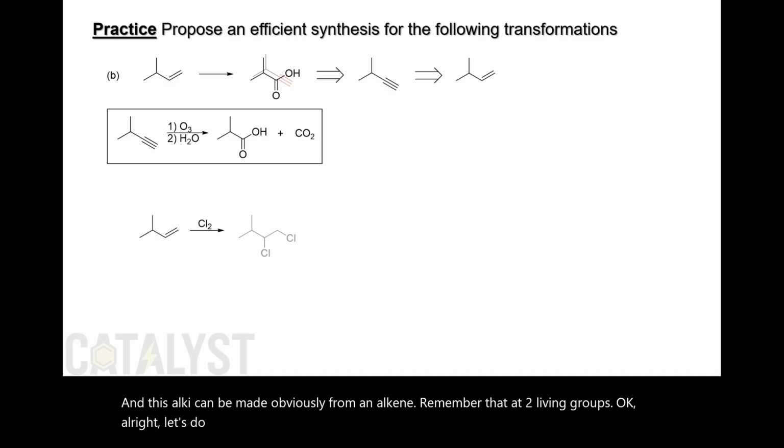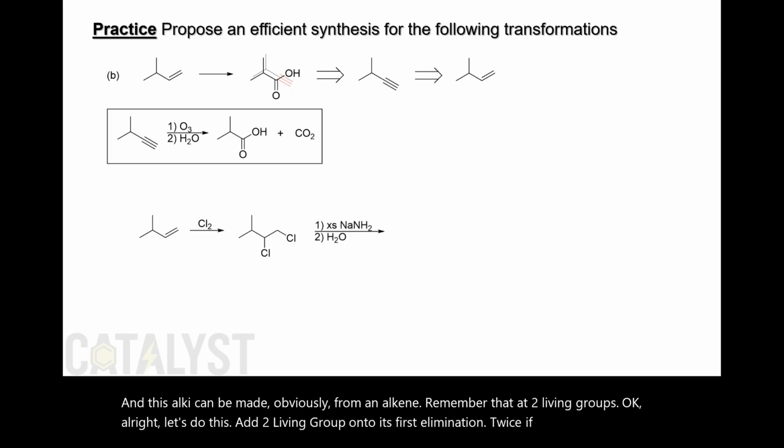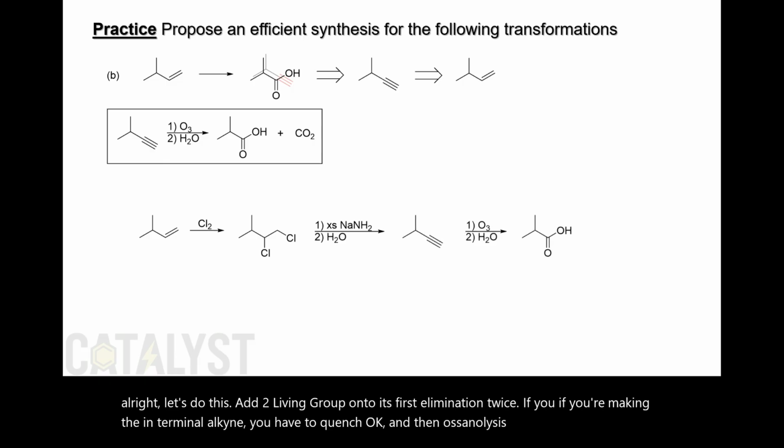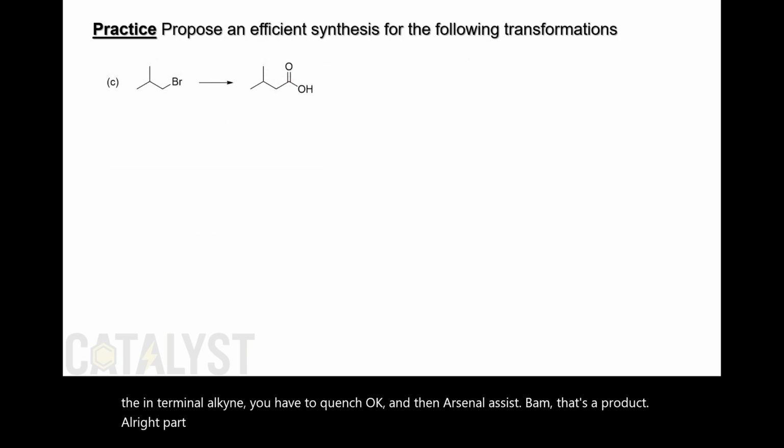Add two leaving groups onto it first. Elimination twice. If you're making the terminal alkyne, you have to quench. And then ozonolysis. Bam, that's the product. All right, part C. Let's do part C.